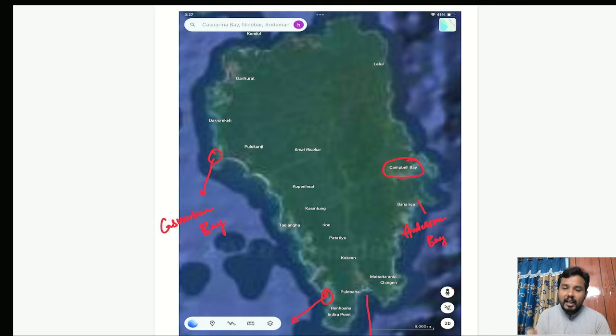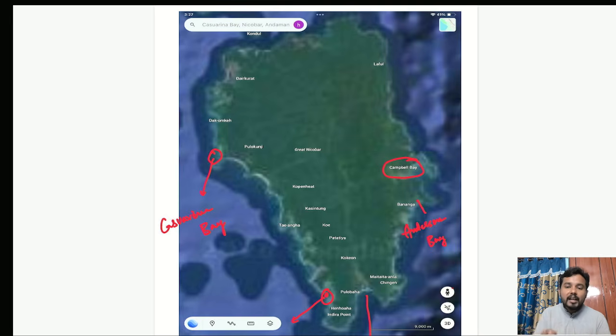So in this Great Nicobar project, there are many environmental related concerns. Genuine concerns are there. Definitely there is no second thought in that. But just because there are some environmental concerns, we should not stop this project. Now, Niti Aayog had done a detailed feasibility study and given a report to the government of India. And also a major point was that the NGT, National Green Tribunal, had also given clearance to the Great Nicobar project.